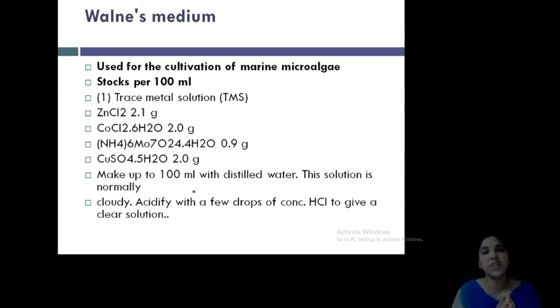Acidify the solution with a few drops of HCl to give a clear solution. The trace metal solution includes zinc, cobalt, the ammonia source, copper, etc. These are all metal solutes. When added to distilled water, it will appear cloudy, a somewhat thick solution. Add HCl and make it clear. This is the trace metal solution for Walne's medium.